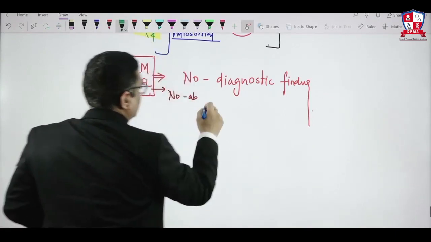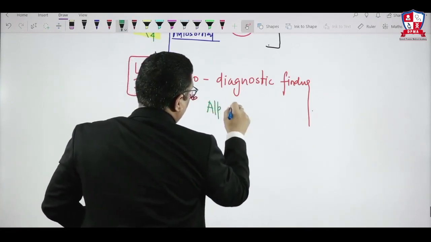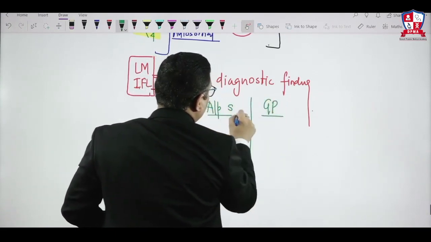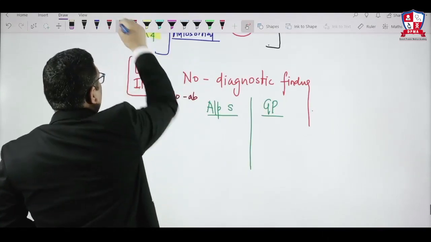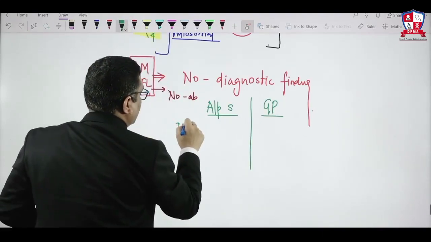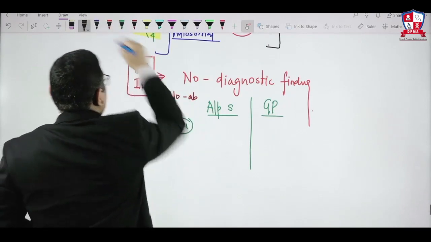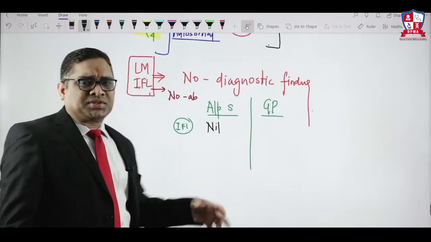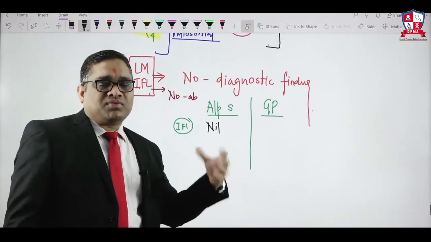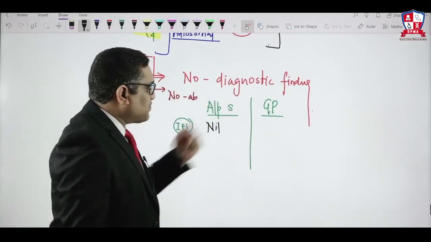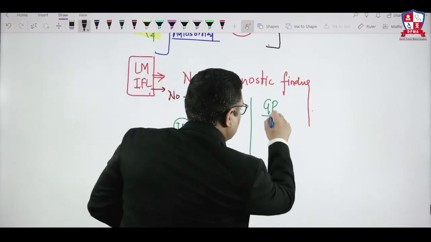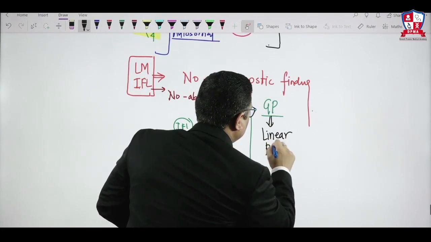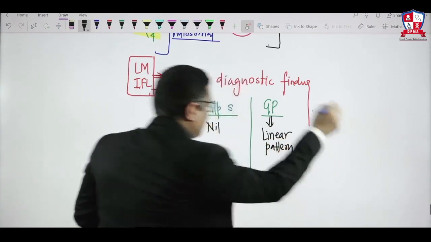So that is how to discriminate Alport syndrome versus Goodpasture syndrome, right? In Alport syndrome, when you do the immunofluorescence microscopy, there will be no finding, nil, because this is not antibody mediated, this is defective assembly of the collagen. Whereas in Goodpasture syndrome, you will notice a ribbon-like linear pattern of immunofluorescence.